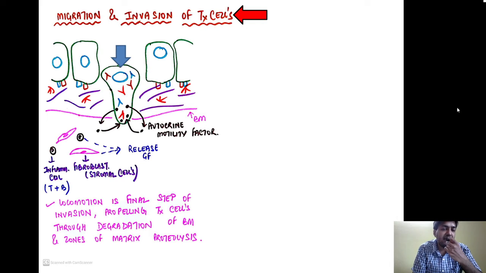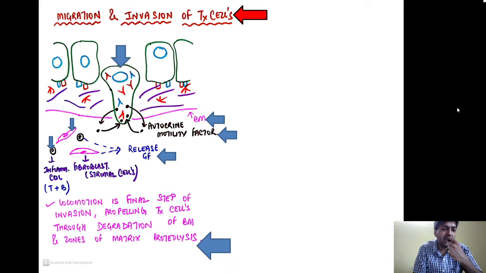Remember, the tumor cells are releasing certain growth factors and cytokines, and those growth factors and cytokines are stimulating the tumor cell itself. So these are called autocrine motility factors: the tumor cell itself is releasing these autocrine factors and they are acting on the tumor cell itself. On the other hand, the inflammatory cells and the fibroblasts present in the extracellular matrix are also releasing certain growth factors which stimulate the tumor cell to migrate.